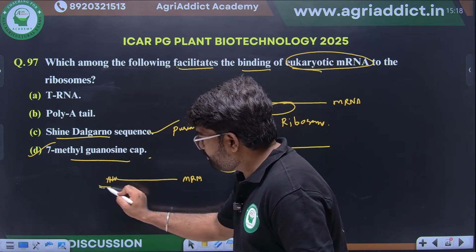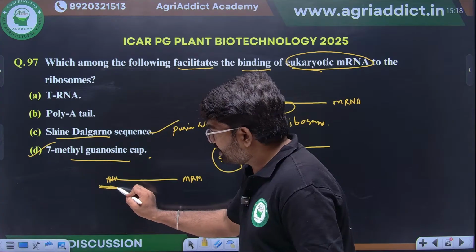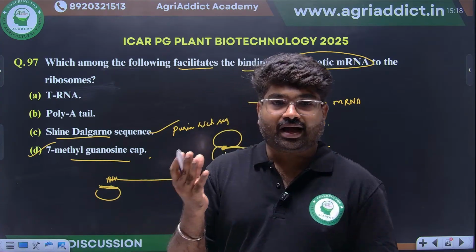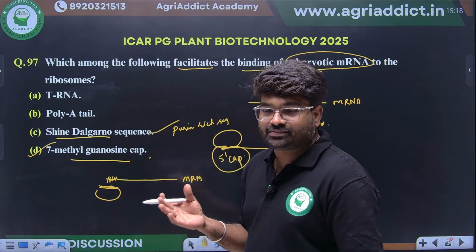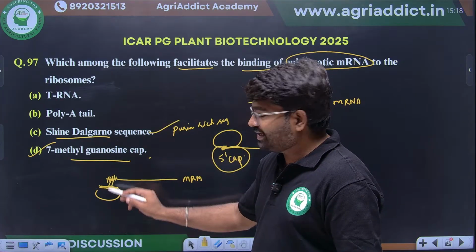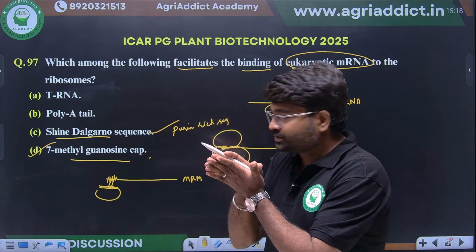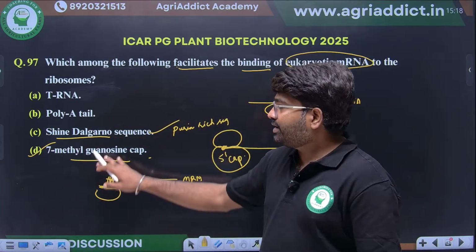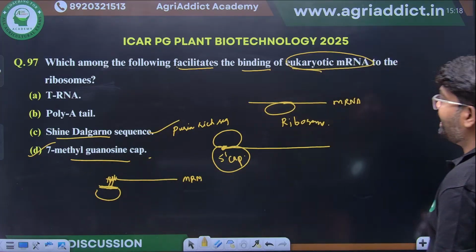This will be complementary to the ribosome. We know the ribosome also has RNA molecules, that's why we say ribonucleoproteins. So it will be complementary and go and bind. So prokaryotic means Shine-Dalgarno sequence, eukaryotic means 7-methyl guanosine cap.